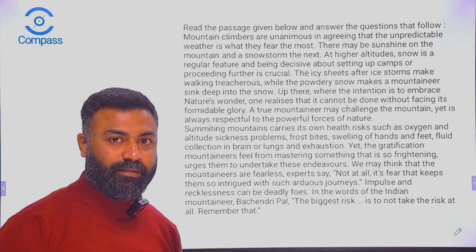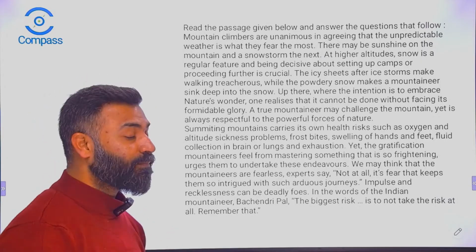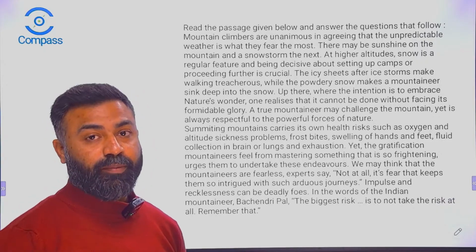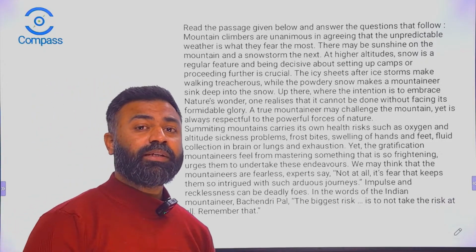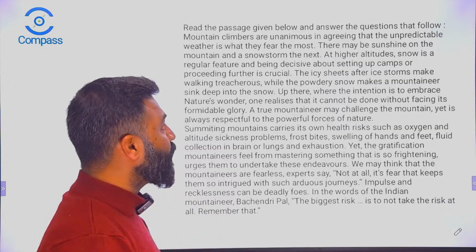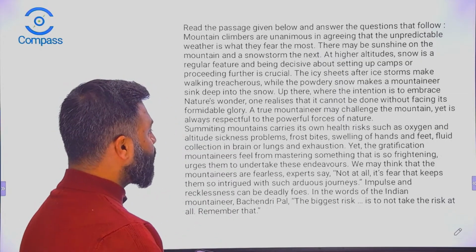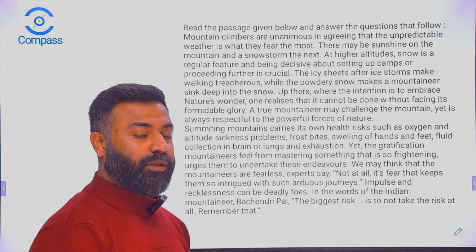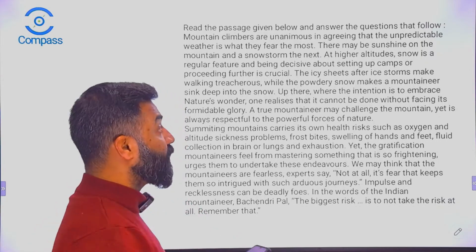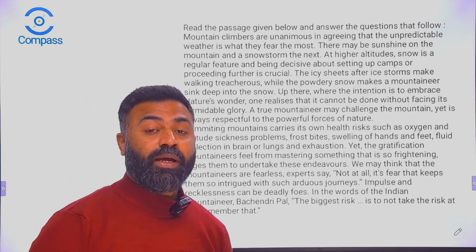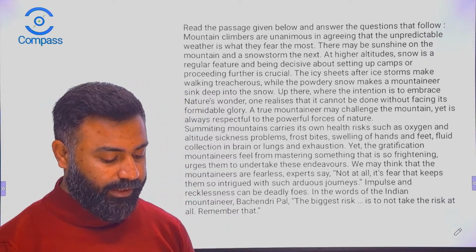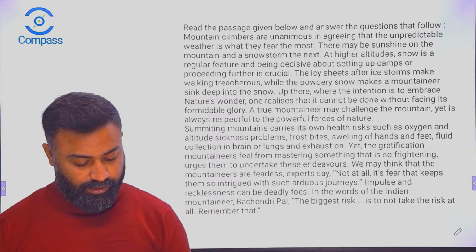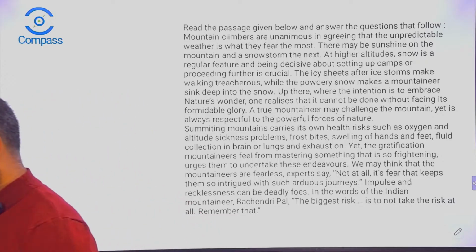Why don't you people take a minute and go through the passage once again? I've told you how to go through the passage. Read it till you get it. Once you have read it once again, just note down the important sections of the passage that will really help you in answering the questions. So take a minute, and why don't you people just go through it? Come on.